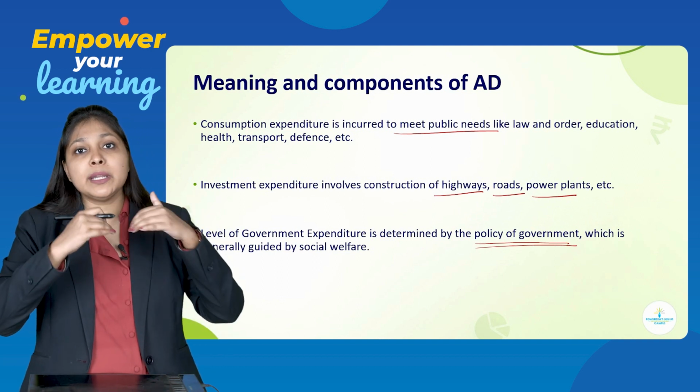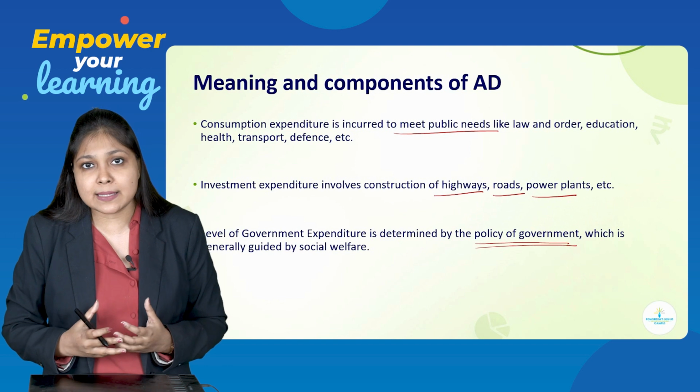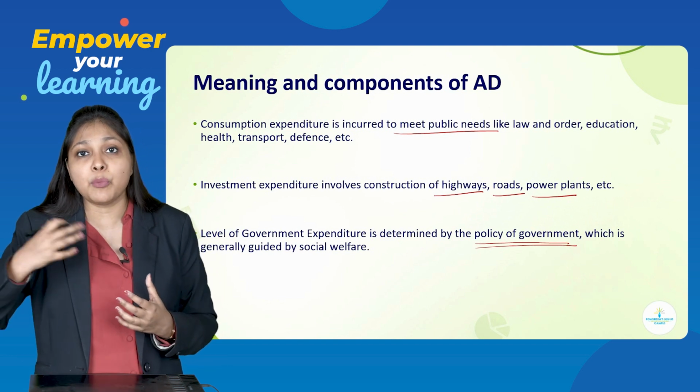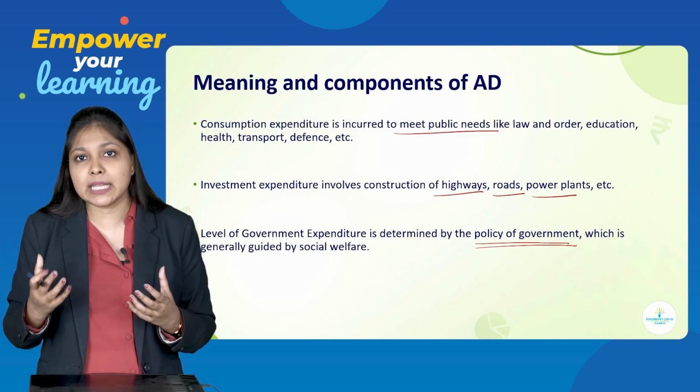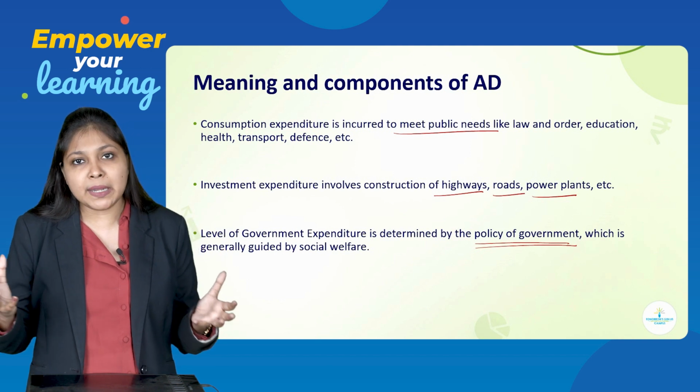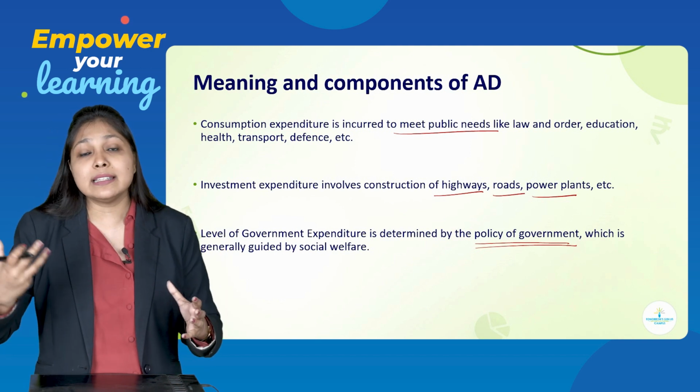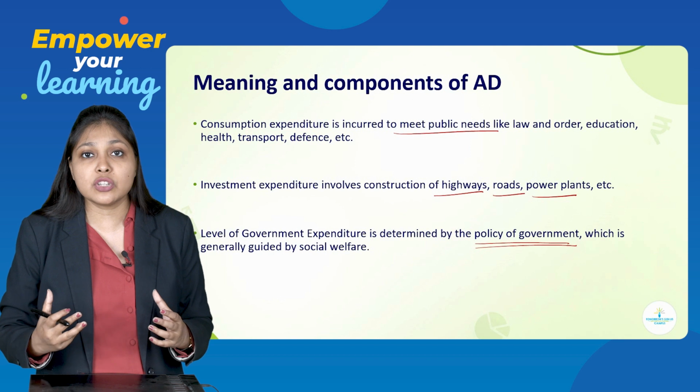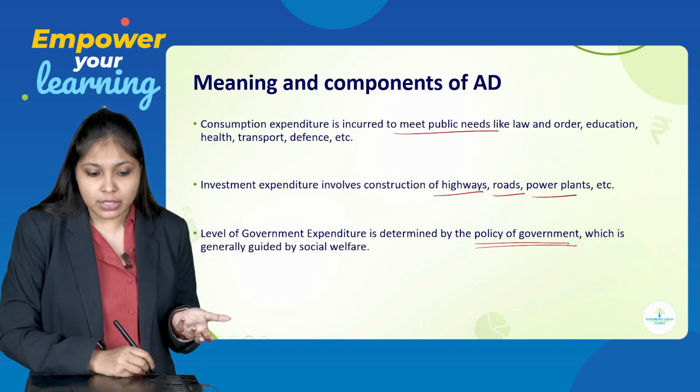How much a government spends will completely depend upon the policies and schemes which the government has prepared. Depending upon that, they will decide how much investment expenditure to do.